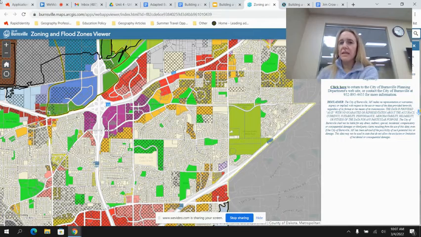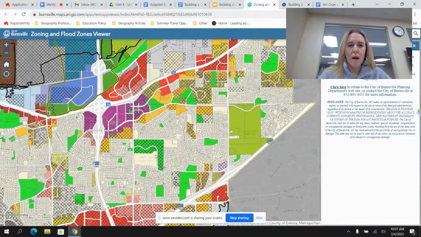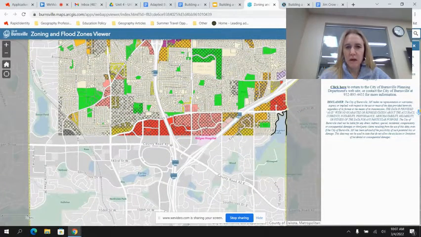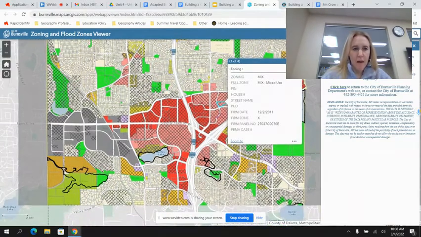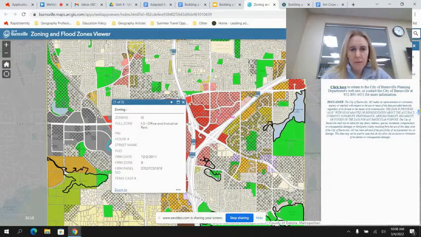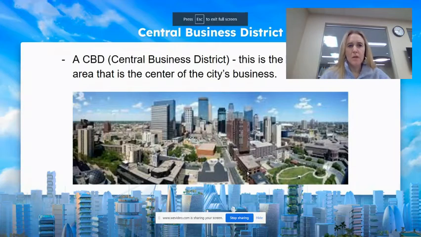Rules and laws create what types of uses different types of land can be used for. This is some space that is conservancy, which means it's a park, and they're going to conserve that land. If I go down here, I'm getting closer to the hospital. This is going to be a mixed use zone, meaning that different types of businesses can be there, but also people might live there. If I go more towards office and industrial park, and so on and so forth. Okay, I'm going to stop there, and go back here to thinking a little bit about the zones that you are going to be required to have in your city.